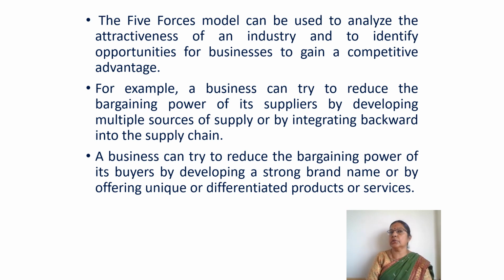Backward integration is a strategy where the company will make its own supplies. It will produce its own raw material, or it will take over a supplier company which is giving it the raw material, like how Reliance has done. Reliance produces its own raw material. So that is backward integration.